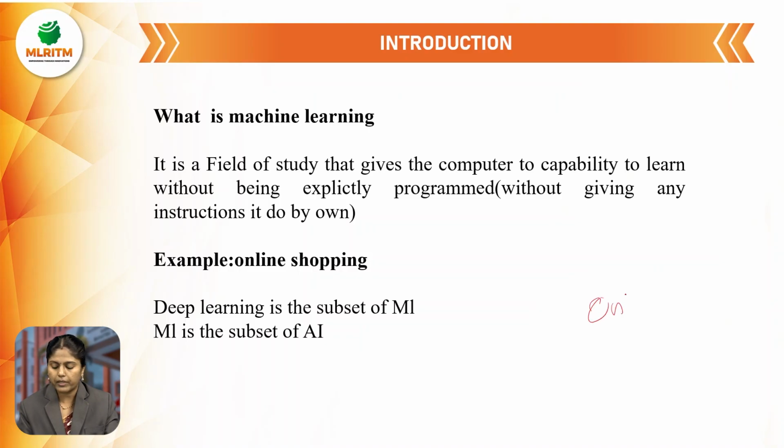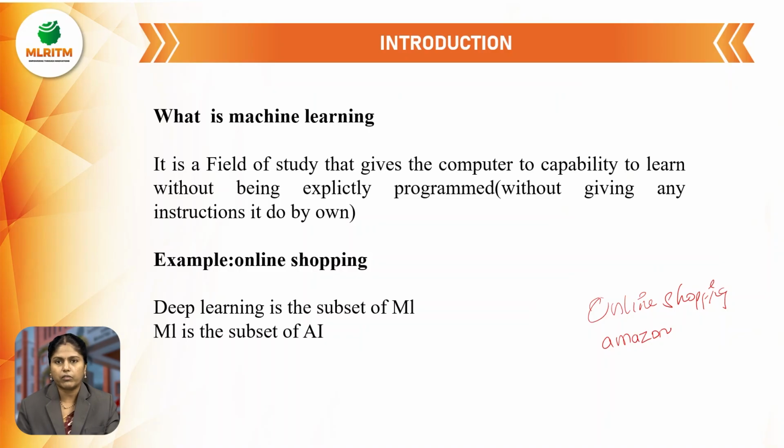In online shopping, suppose we take the Amazon application as the example. If you want to search for any particular product, like a dress or shoes, first you give some instructions by typing some messages, such as this size and this quantity we are going to purchase.